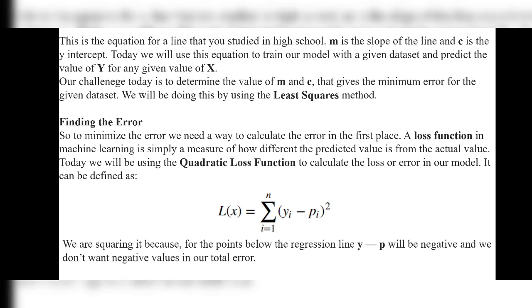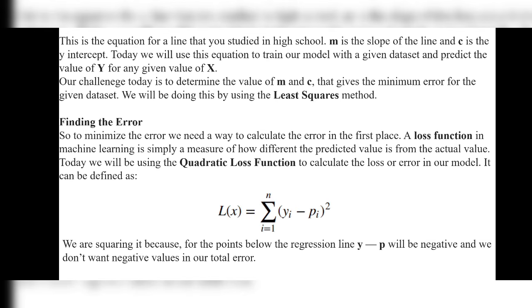We have said that we should train our algorithm. Okay, here how we'll train? With a given data set and predict the value of y for any given value of x. X is the dependent variable and y is the independent variable. Okay, our challenge today is to determine the value of m and c. We know x and y, but our challenge is to determine the value of m and c that gives the minimum error for the given data set. We will be doing this by using the least squares method.